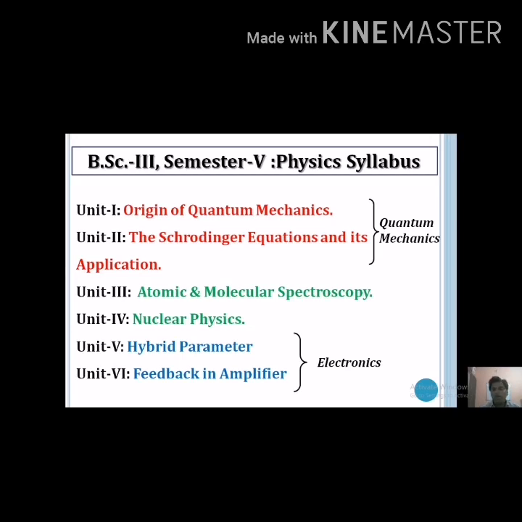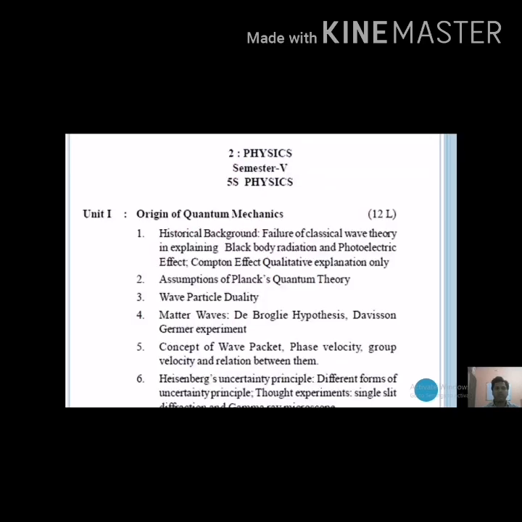Now we will discuss briefly the syllabus of this 5th semester, starting from unit number 1. In unit 1, we will study the origin of quantum mechanics. Units 1 and 2 belong to the quantum mechanics branch, in which we study microscopic particles.